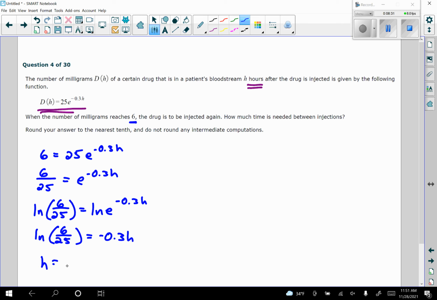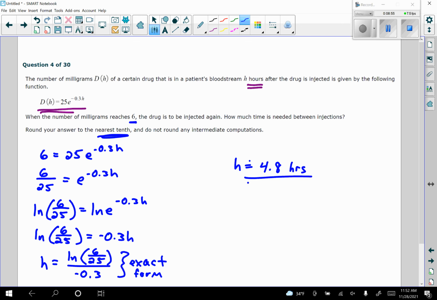So now h, in its exact form, is going to be the natural log of 6/25 divided by -0.3. So again, this is the exact form. If you're ever asked for it, we just leave it this way. But approximating, it says, let's round our answer to the nearest tenth. So if you type that into the calculator and round it to the nearest tenth, you should get 4.8 hours.